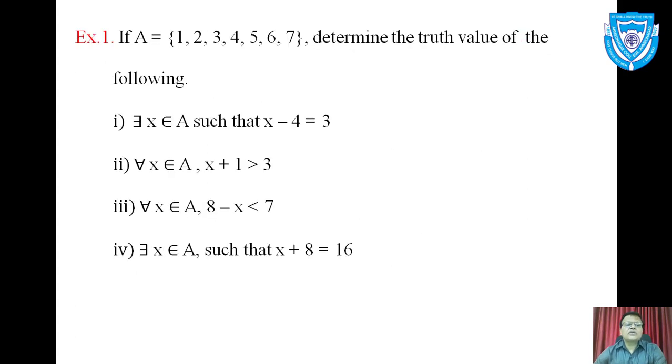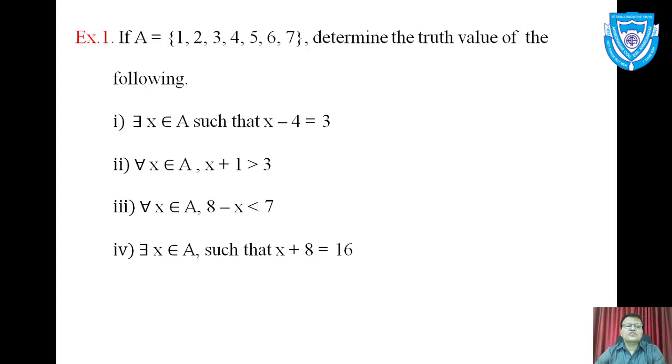Let us have one example. A is the set containing these 7 numbers. Determine the truth value of the following. First statement is, there exists x belongs to A such that x minus 4 is equal to 3. Now I will move to the solution and discuss the truth value of this statement.